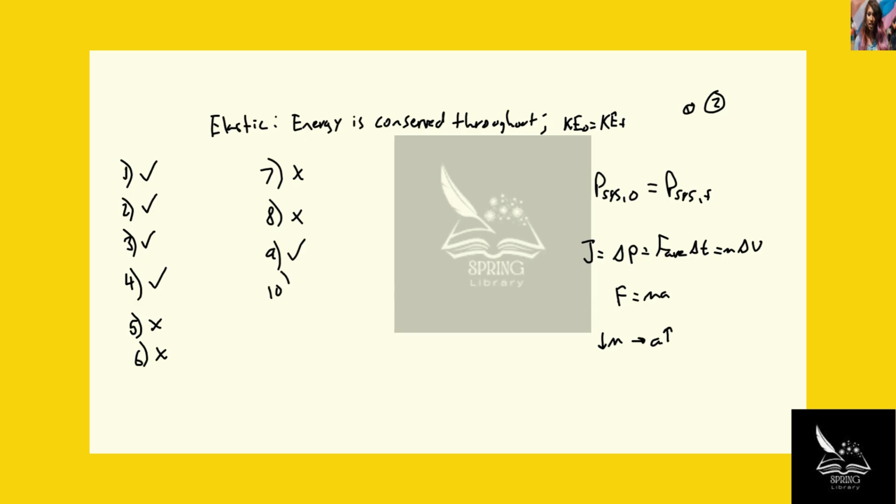Number 10, during the collision, the acceleration of the lighter object is less than the heavier object. No, we just discussed that. 11, during the collision, the acceleration of both is equal. That's not true because their masses are different.